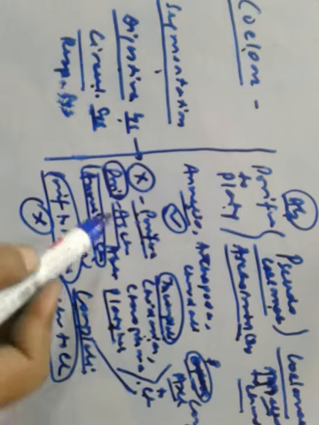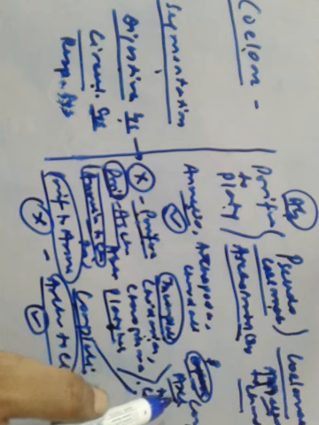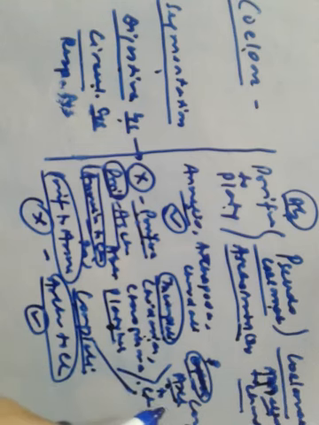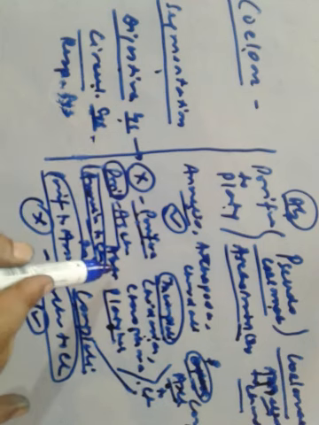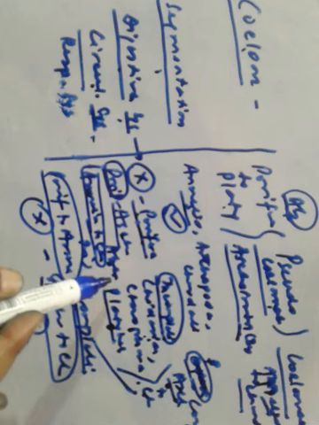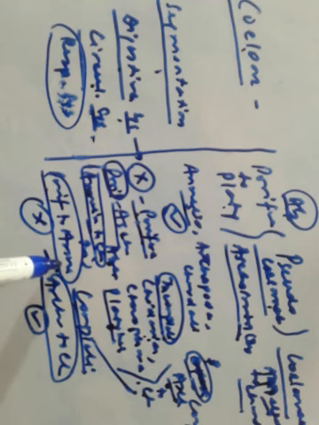Circulatory system: from Porifera to Aschelminthes, it's absent. And after Aschelminthes, what is it? From Annelida to chordates, it's present. Respiratory system: now it extends to Annelida also. Porifera to Annelida, it's absent, and from Arthropoda to chordates, it's present.